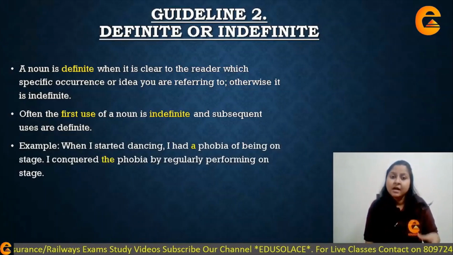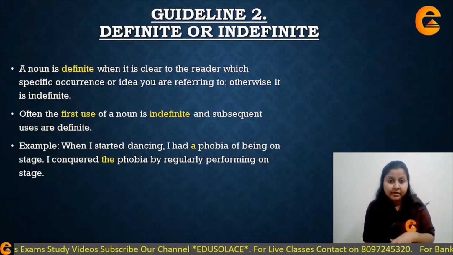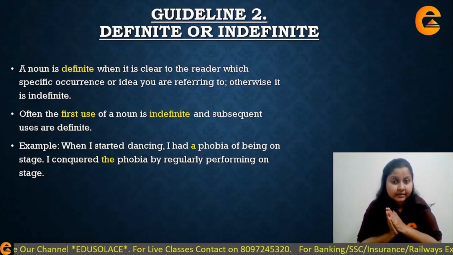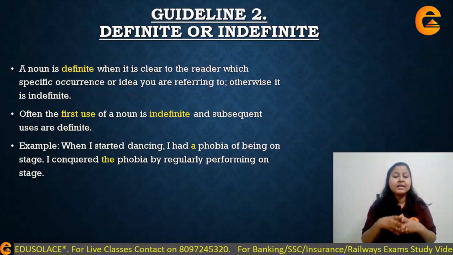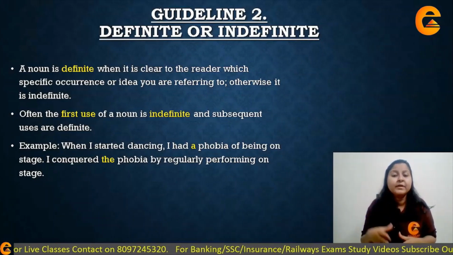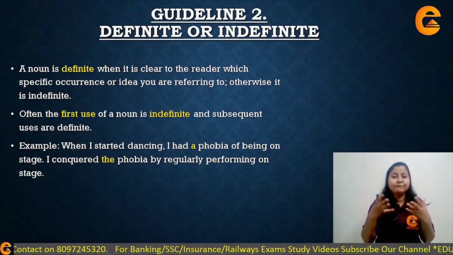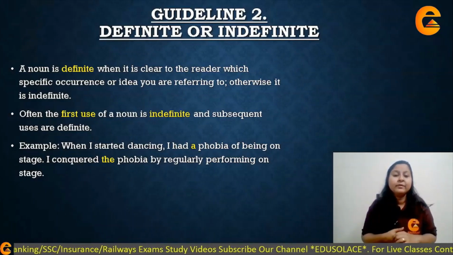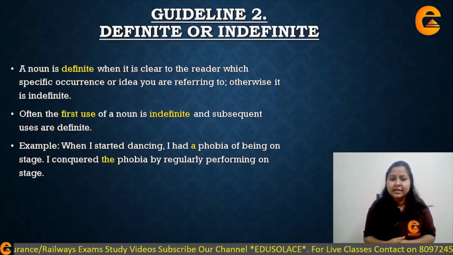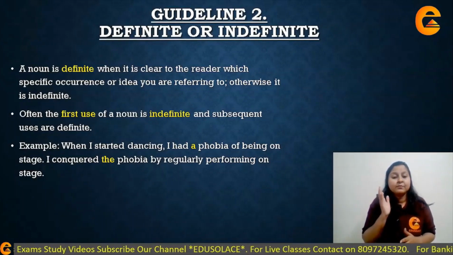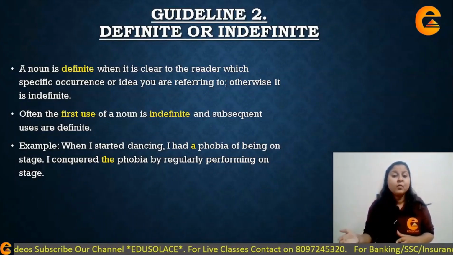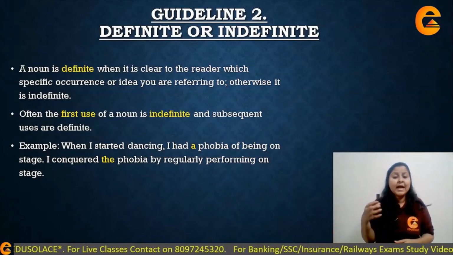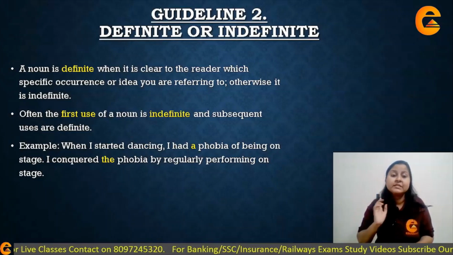When I started dancing, I had a phobia of being on stage. So this is one part of the statement, which says that when I started dancing, I had a phobia. Phobia का मतलब होता है एक तरह का fear. Phobia is nothing but a fear. So I had a phobia of being on stage. That means having a stage fear. So when I started dancing, I had a phobia. So a phobia being a noun.